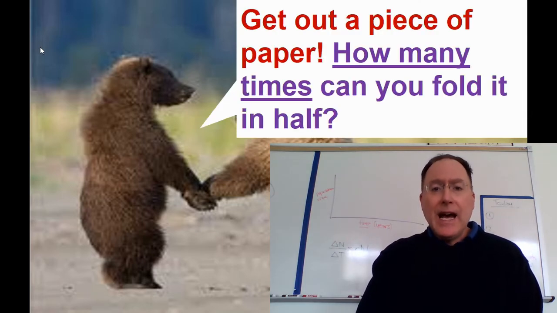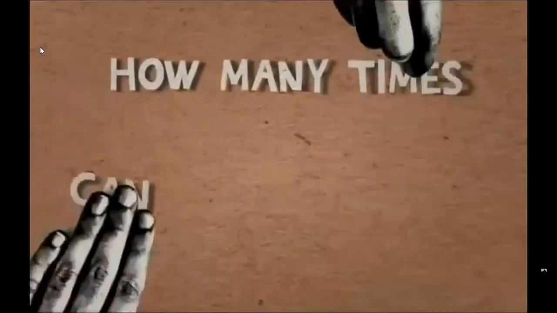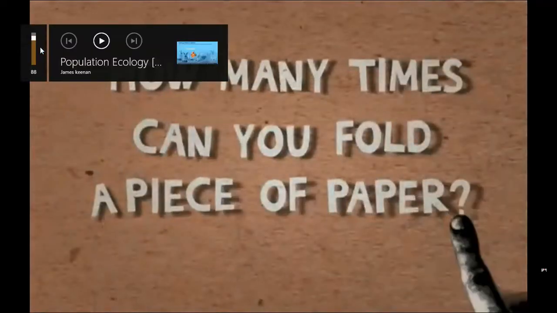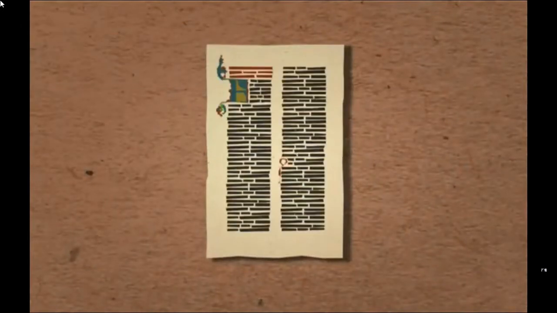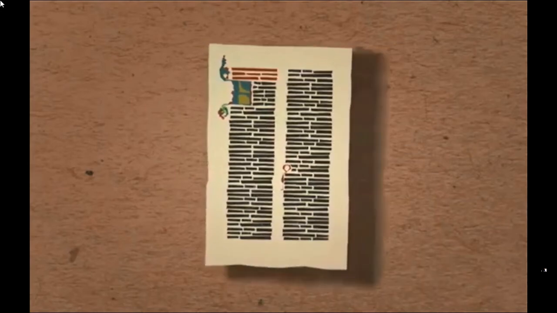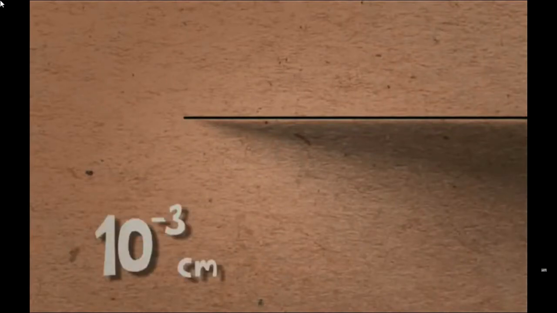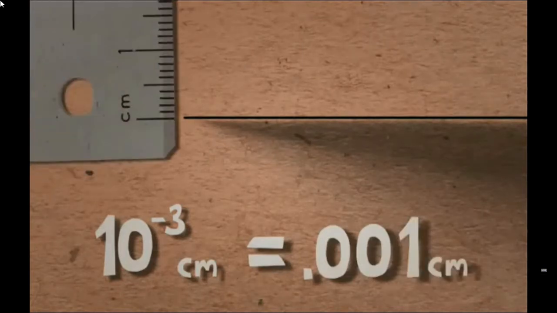Because the question is, how many times can you fold a blank piece of paper in half? How many times can you fold a piece of paper? Assume that one had a piece of paper that was very fine, like the kind they typically use to print the Bible. In reality, it seems like a piece of silk. To clarify these ideas, let's say you have a paper that's 1,000th of a centimeter in thickness. That is 10 to the power minus 3 centimeters, which equals 0.001 centimeters.